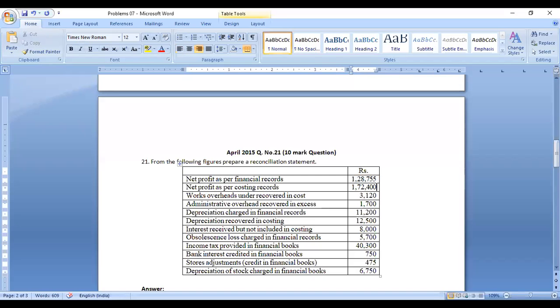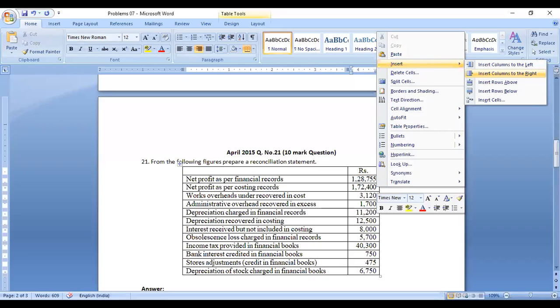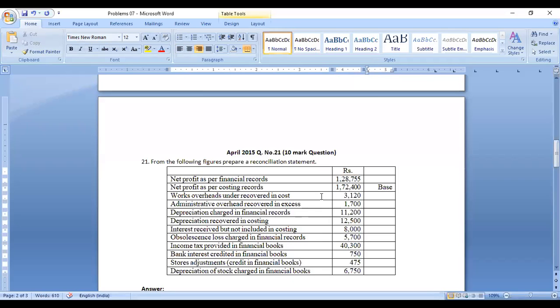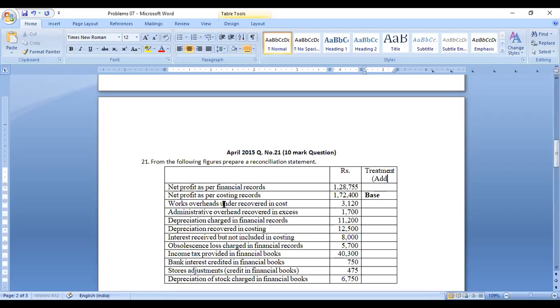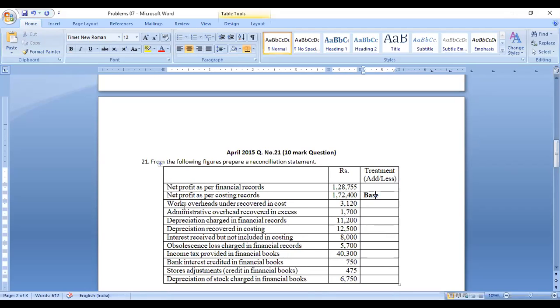Okay, right. So I will take this amount, it's a base. Okay, now what we have to do? So what is the treatment? What is the treatment of this area? Now you have to pick up whether you have to add or less with that amount. So that only you have to find out. So 1,72,400 I will take as a base. With the base, what you have to do?